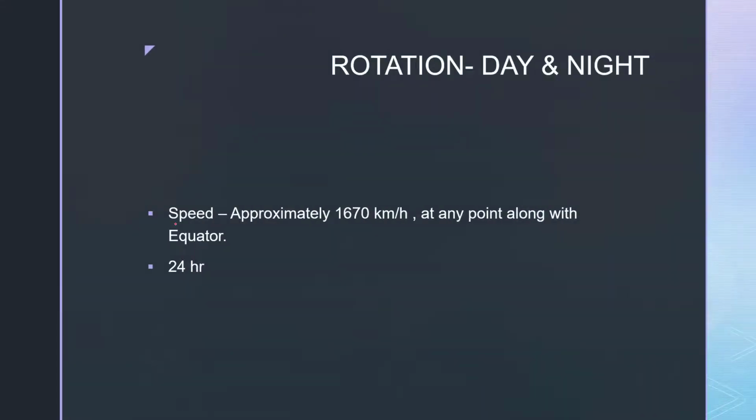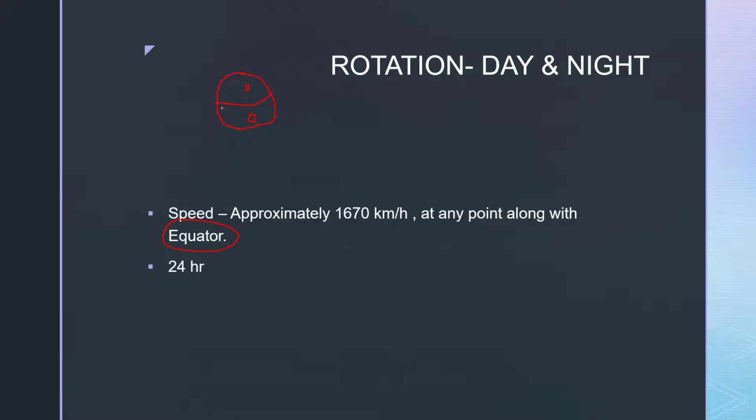Rotation. Earth rotates at the speed of 1670 km per hour at its equator. The equator, that you already know, is a central line passing through the earth. If this is a globe, it passes through the center of the earth and divides the earth into two hemispheres, which we had discussed in grade 6.